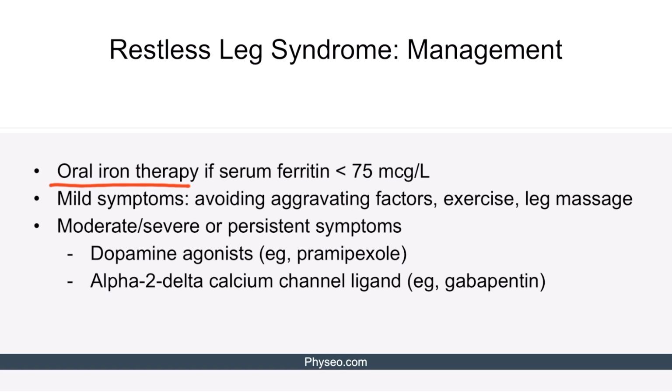If the patient complains only of mild symptoms, then the mainstay of management involves avoiding the aggravating factors, doing exercises, as well as leg massaging. However, if the patient has moderate or severe symptoms, medical therapy is indicated. We typically use dopamine agonists such as pramipexole or alpha-2 delta calcium channel ligands such as gabapentin.